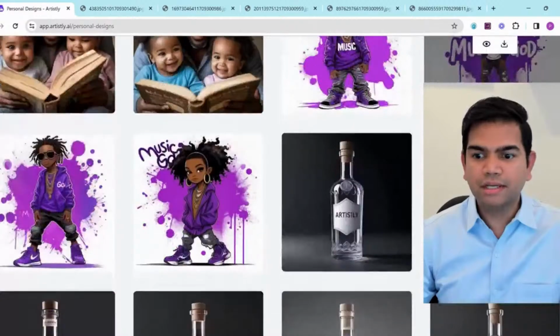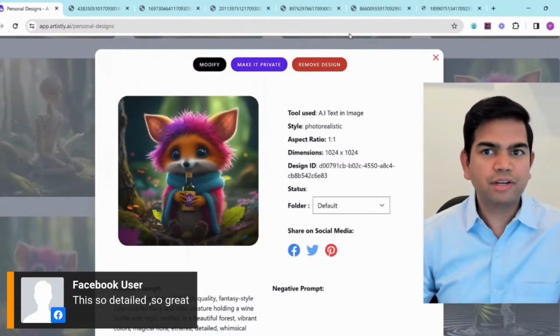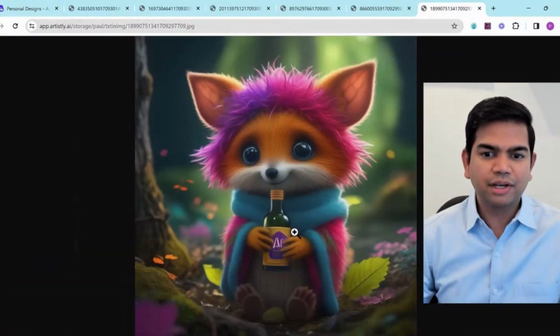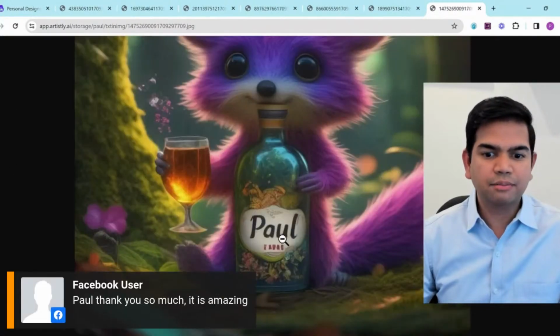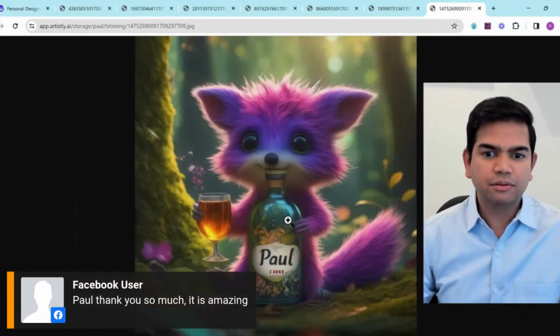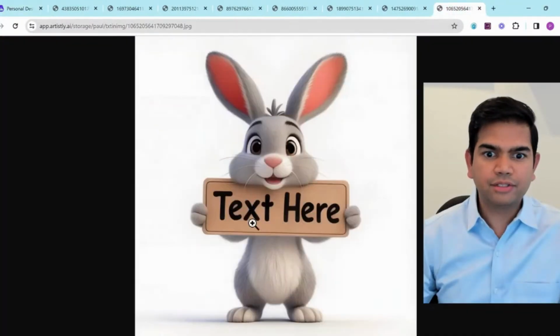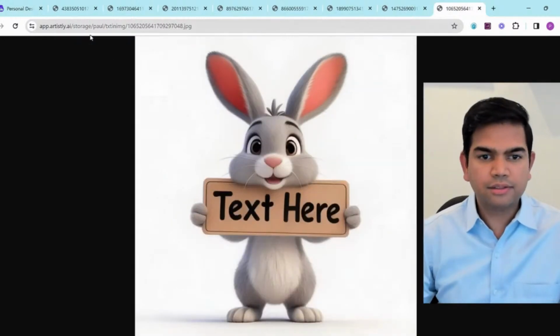So this is the basic idea. And of course, you've seen the bottles here. Here's one where we had the text AI written here. Look at that, beautiful, right? With the bottle holding the letters AI. Same animal here with the paw, you see, beautiful, right? Look at the detail. This is the rabbit where we've done, again, text here. This is all the AI text and images feature, by the way. You see that right here.